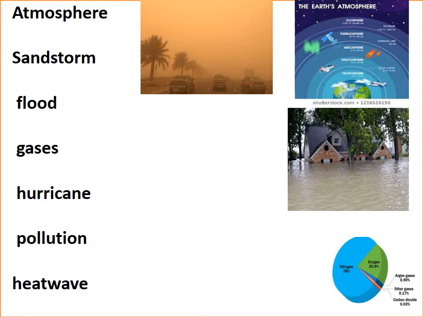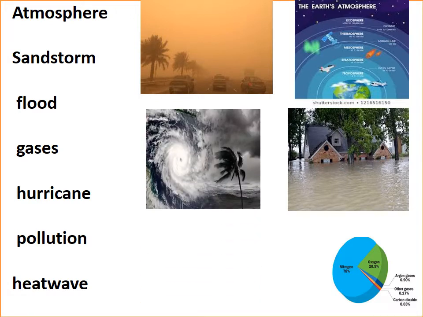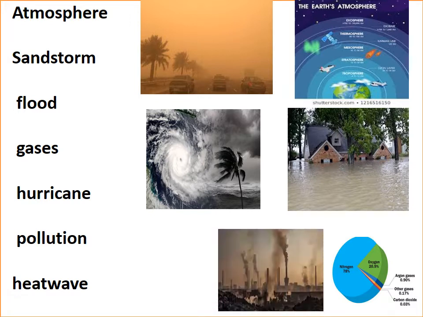Gases, like oxygen, nitrogen, CO2, carbon dioxide, we call them gases. Hurricane. It's a storm with a very strong wind. Pollution. We have 3 types of pollution: water pollution, air pollution, and land pollution. Things that make the earth dirty.